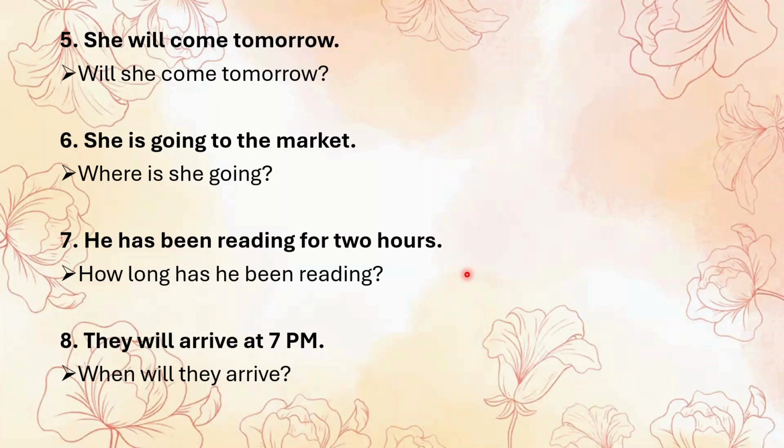Next is "They'll arrive at 7 p.m." and the answer is "When will they arrive?" So why is it so? We are asking about time. So we use when. Will is the helping verb. It comes after when, then the subject they, and the verb arrive.